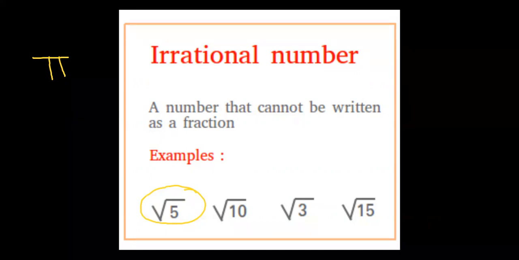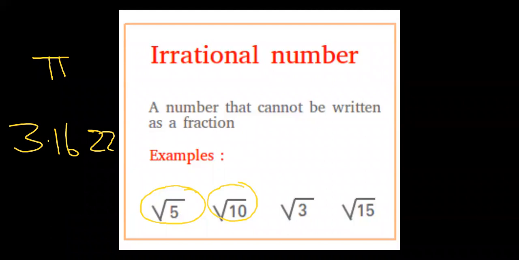So you can take your calculator and punch all these numbers that are here. Square root 10 is going to give you 3.162277666. So the decimal doesn't stop. Do the same thing for square root 3. Square root 3 will give you 1.7320508008.